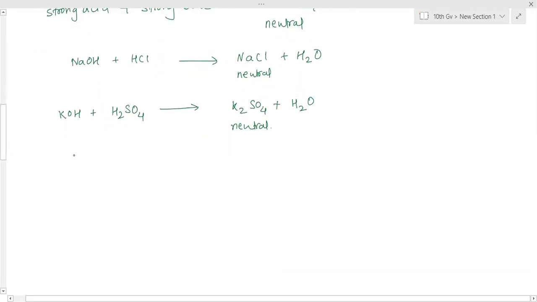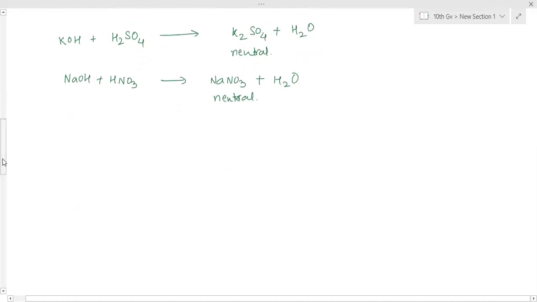Even sodium nitrate: if we consider sodium hydroxide and HNO3, then it will form NaNO3, sodium nitrate, plus H2O. So these are also formed by the combination of a strong acid and a strong base. So this is also a neutral salt. Ma'am, do we have to memorize what are strong acids and strong bases? Yes, these three only, consider. That's it. Okay.